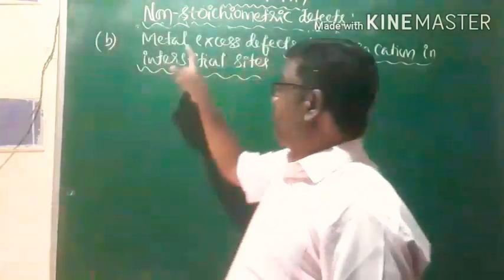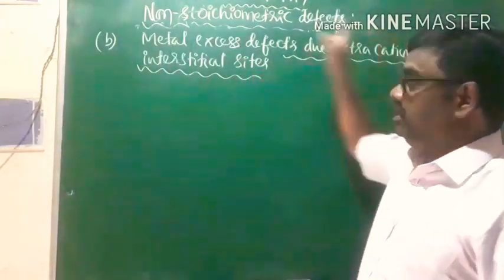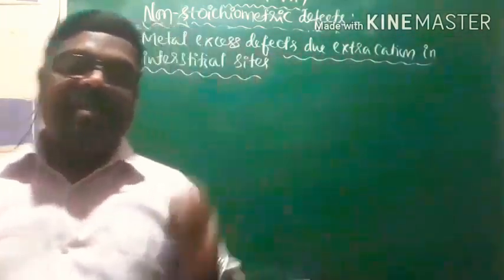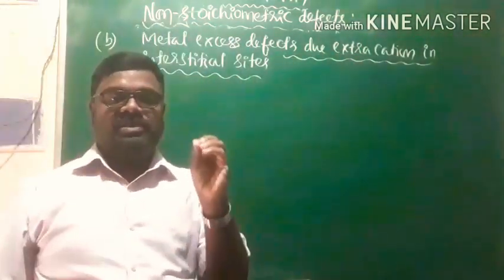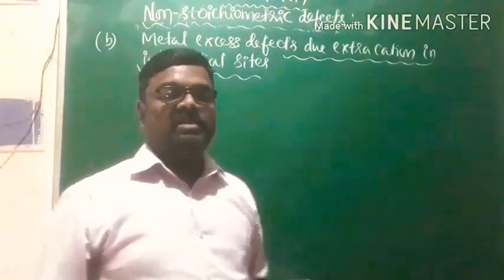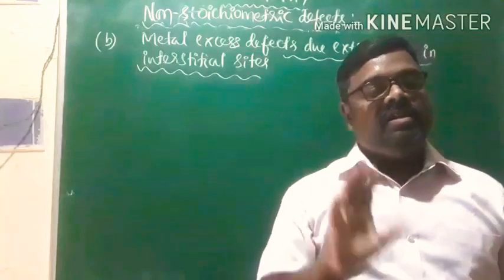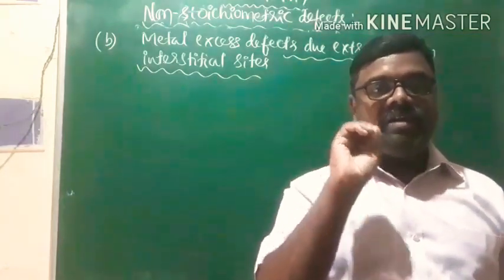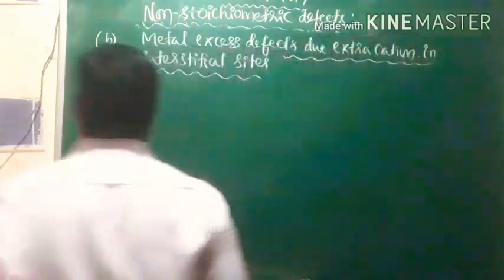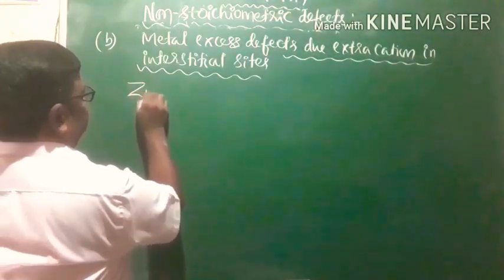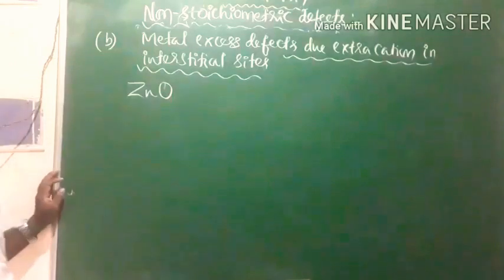That is, metal excess defect due to extra cation is due to the presence of extra cation at the interstitial sites. And due to that, the stoichiometry of the ionic crystal changes. In order to convince you of that, I'll consider one example, that is zinc oxide.